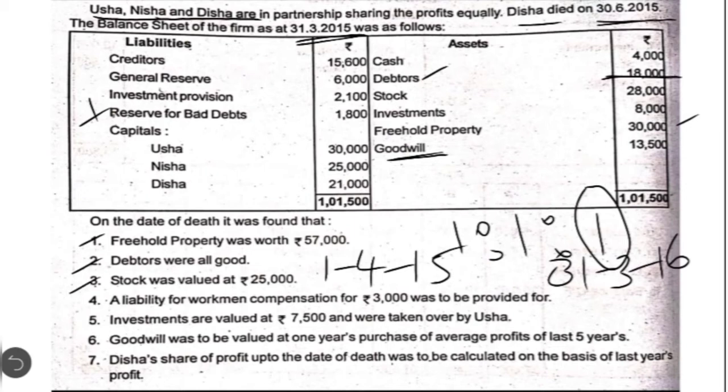Next one, stock was valued at 25,000. Earlier the value of stock was 28,000. Now there is reduction in the value of stock to the extent of 3,000, which is a revaluation loss. So it should be debited to the revaluation account.